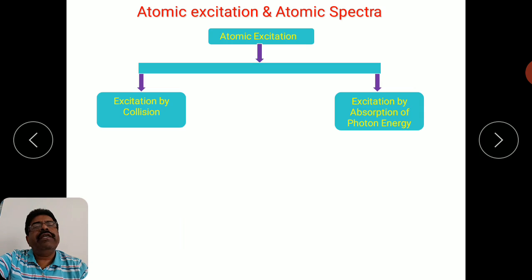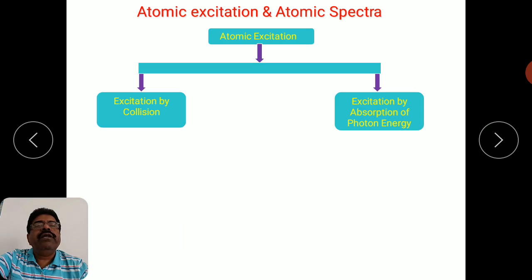For any element there are different possible energy levels. Whenever the electron performs a transition from one of these levels to the ground state, it emits a photon of certain energy. Depending on the different combinations of transitions from certain energy levels to the ground state, there can be different photons of different energies, that means of different wavelengths. That constitutes a group of lines for that element, which is a very unique characteristic of that element, and that constitutes the spectra for that particular element. So spectroscopy is a very important branch.